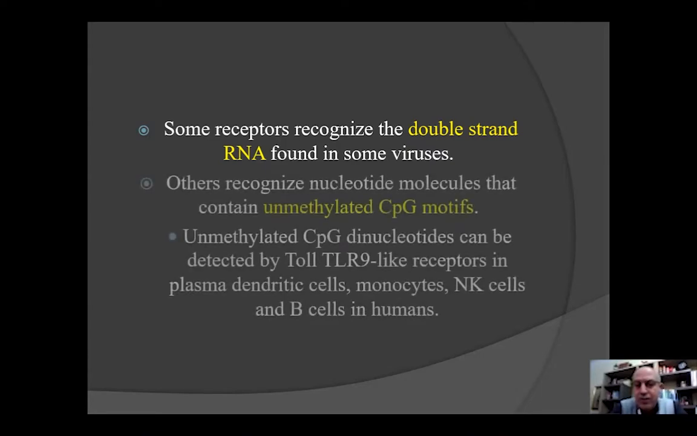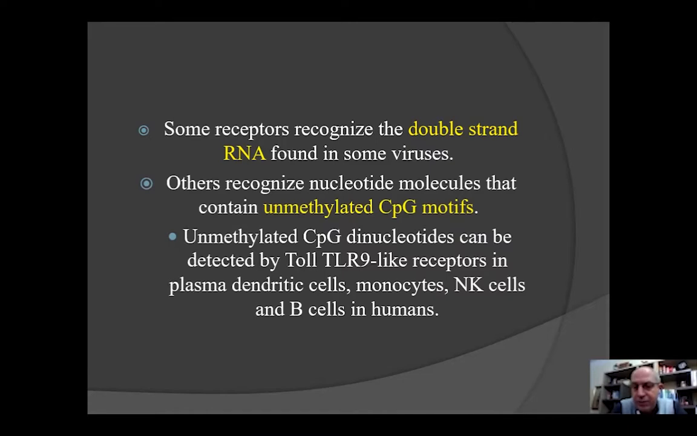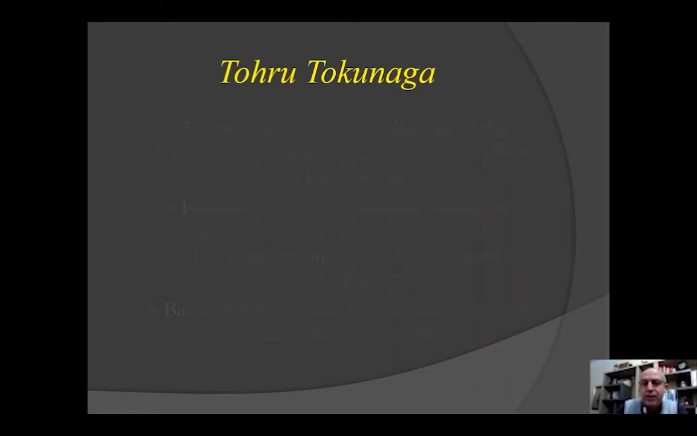Others recognize nucleotide molecules that contain an unmethylated CpG motif. Unmethylated CpG dinucleotide can be detected by toll-like receptor 9 in plasmacytoid dendritic cells, monocytes, NK cells, and B cells. What are these CpG motifs? Let's go to the history of discovering this CpG motif.